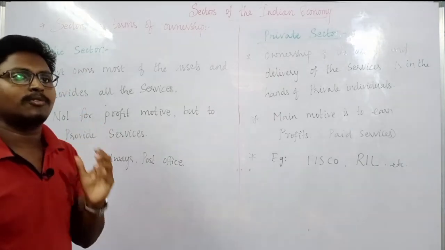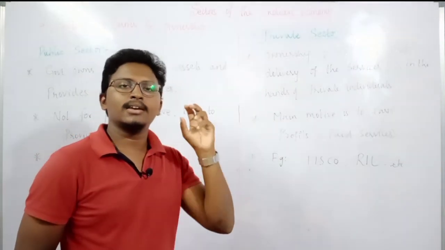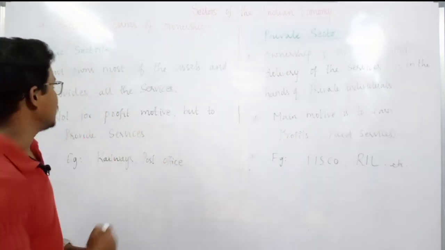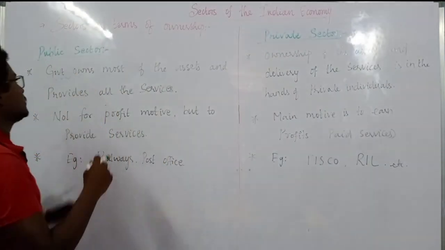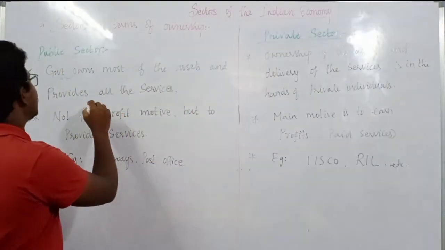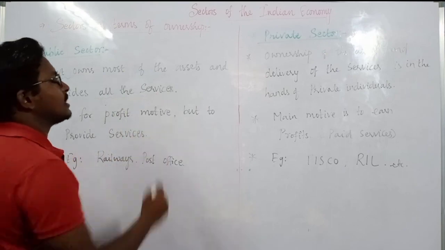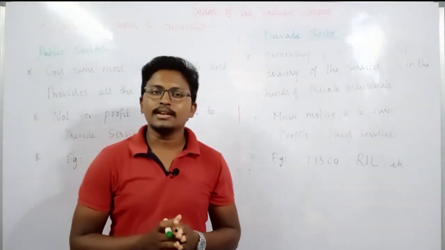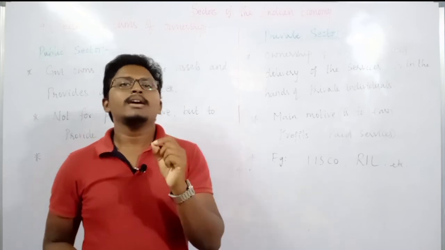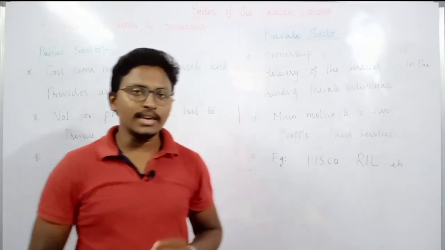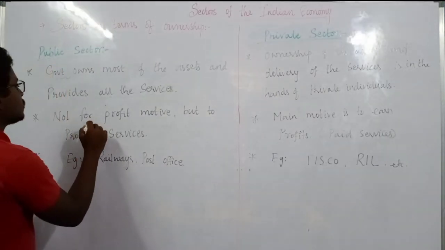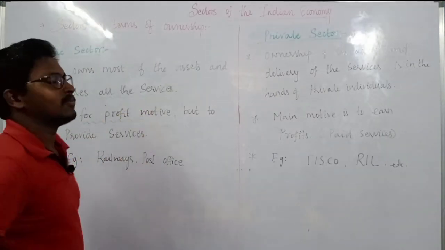Public sector means what? Basically, assets in the public sector are owned, managed and operated by the government. The government owns most of the assets, and at the same time the government provides the services. And here the very important motive of the public sector is not to earn profits.